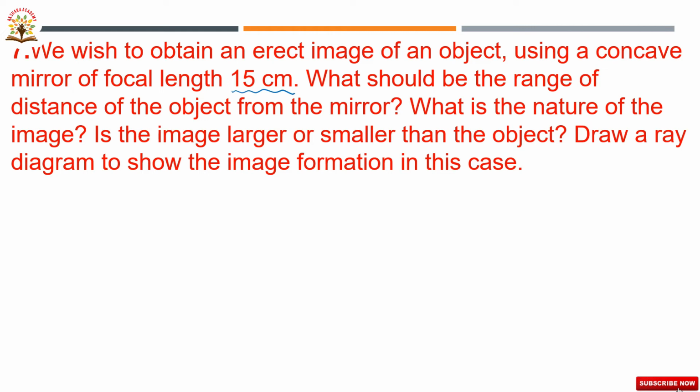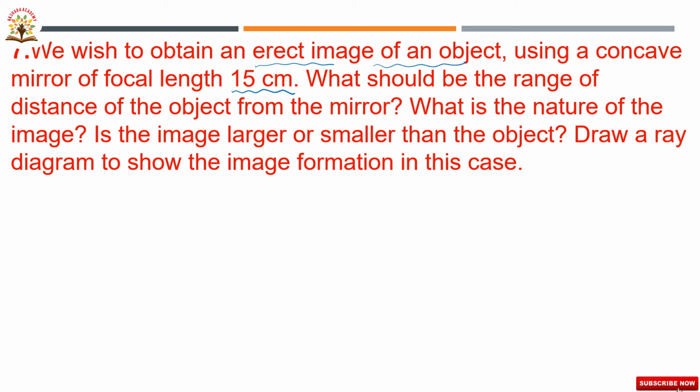So in this question they are asking you to draw the ray diagram for the image formation. We have to find the nature of the image, whether the image is smaller or larger, and the range of the distance of the object from the mirror. Here they have given a concave mirror of focal length 15 centimeter. They are asking where we have to place the object to obtain the erect image.